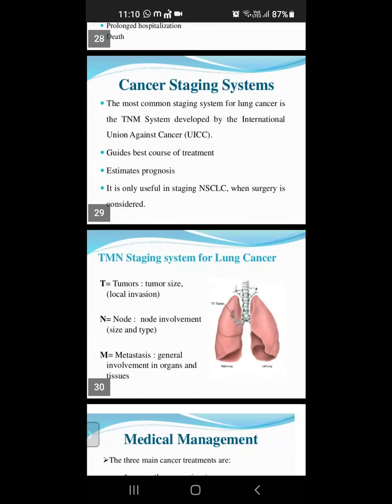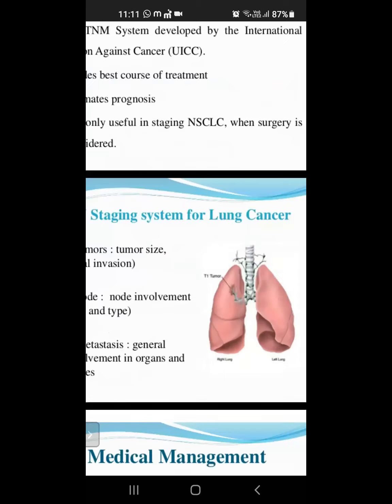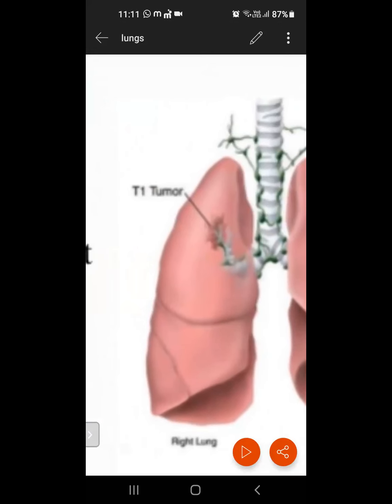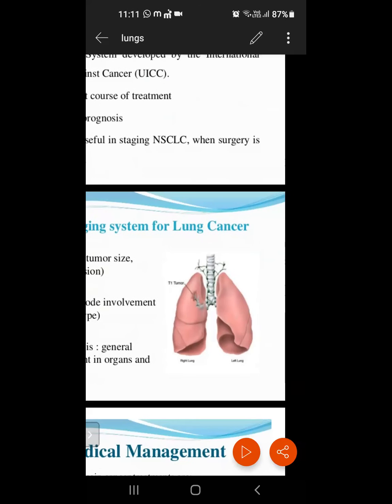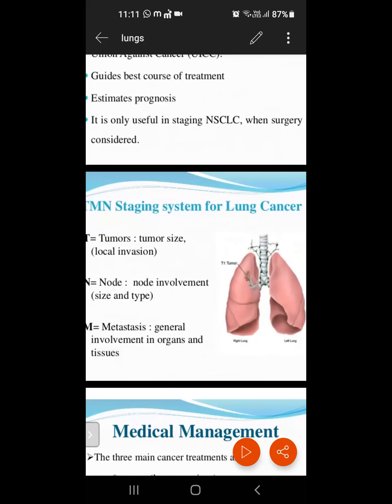Then the TNM staging system for lung cancer. What is the TNM? T means tumor, and N means node, and M means metastasis. You see, this is the tumor in the lung. Understand what is the TNM staging system of lung cancer? T means tumor, N means node. It means size and types. M means metastasis. That is the TNM staging system for lung cancer. Understand?